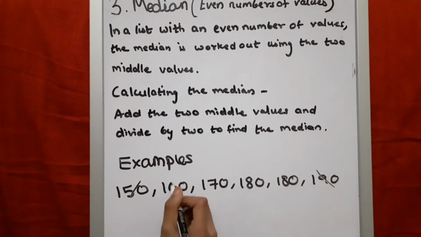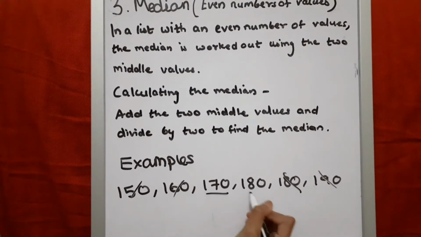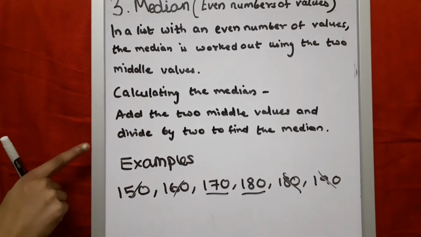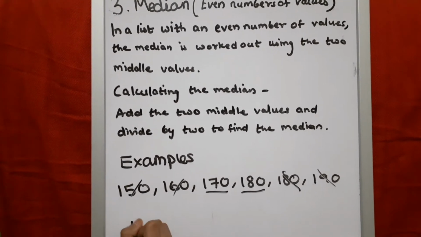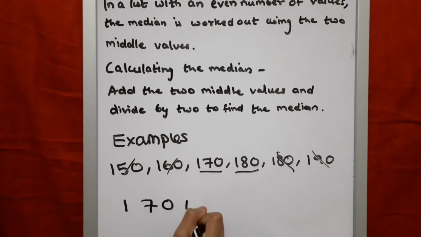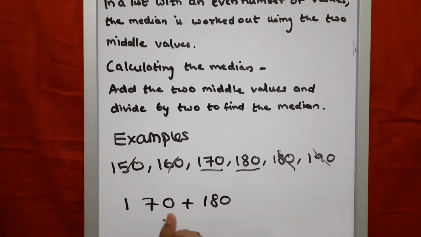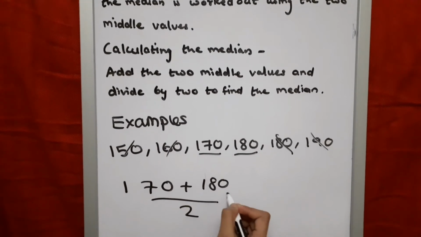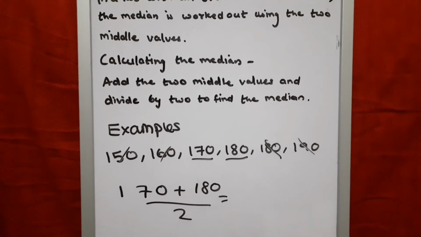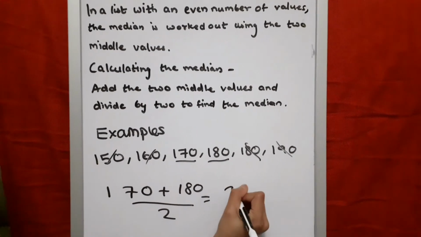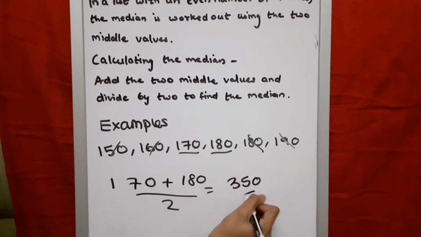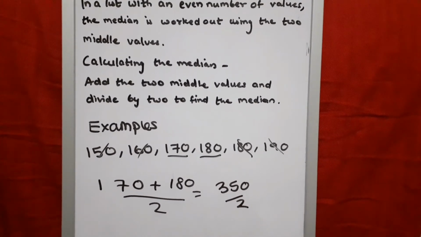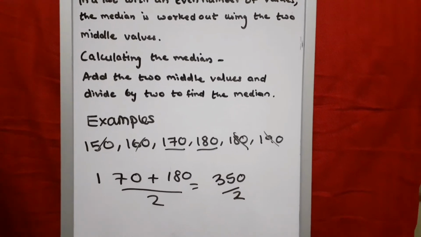The two middle values are these. It says we need to add the two middle values. So 170 plus 180 and divide by 2. When we add these together, we will get 350 divided by 2. And that is equal to 175.